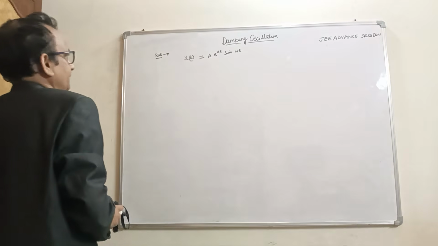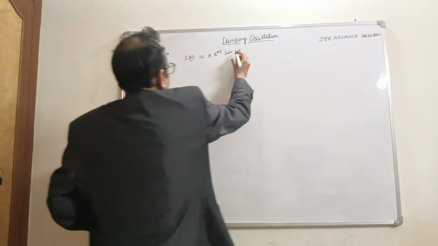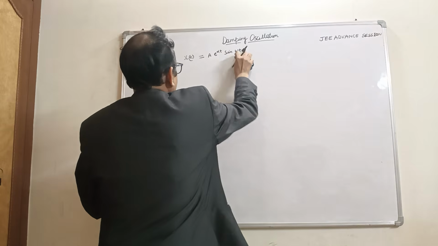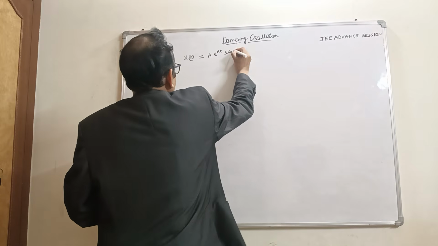Suppose this is the damping equation given here, sin beta t.